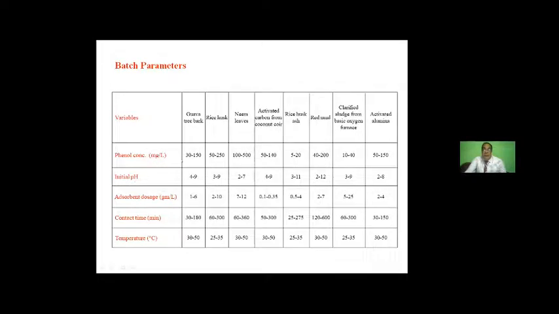You can say the phenol concentration will vary from 5 to 500 ppm.